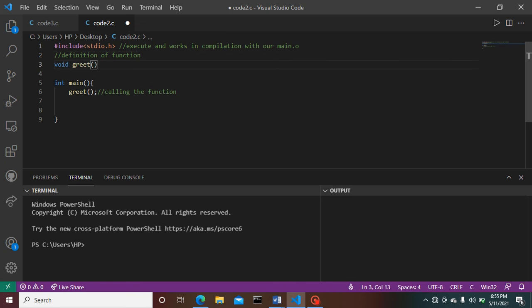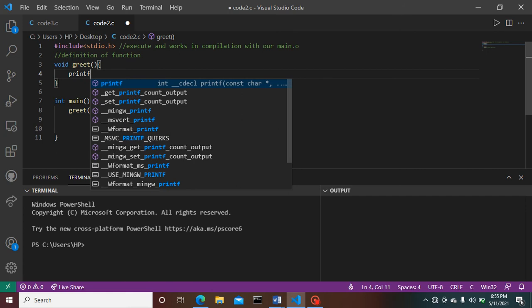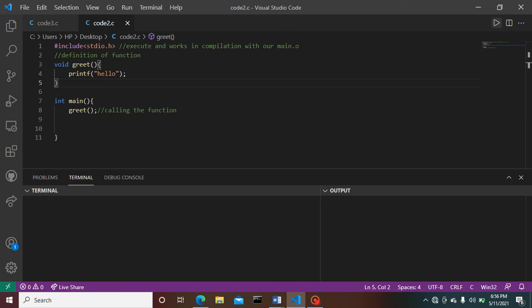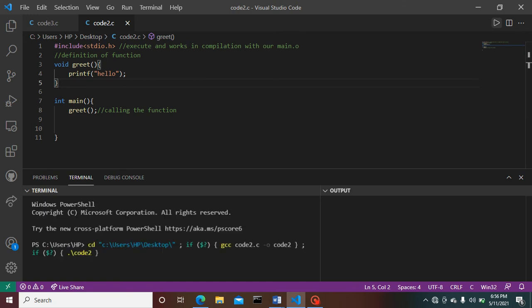This is the body of the function definition which we want to print as output. Here I have provided hello. Let's have a look at the output first. Here it is. It prints hello.